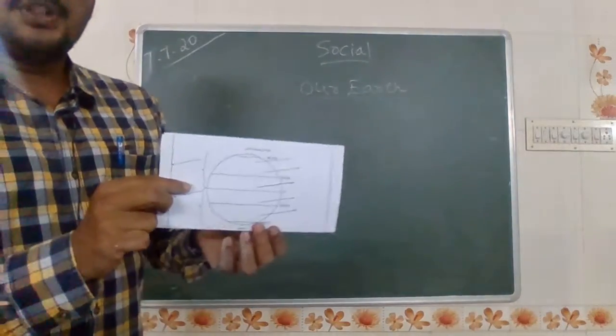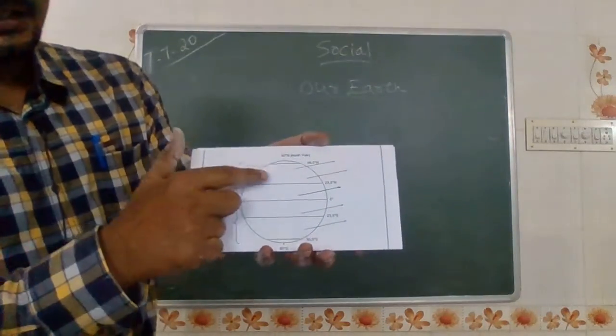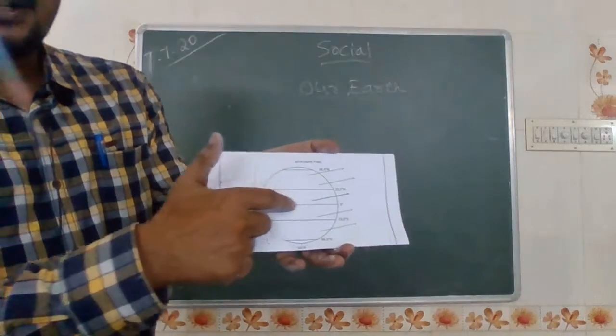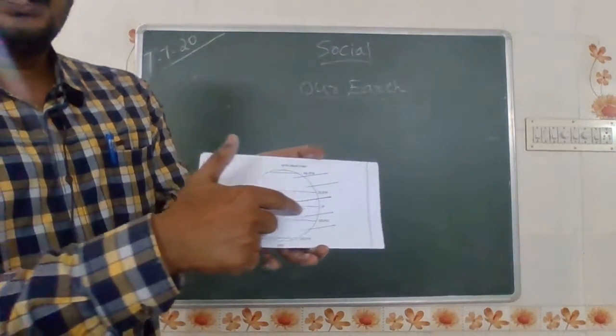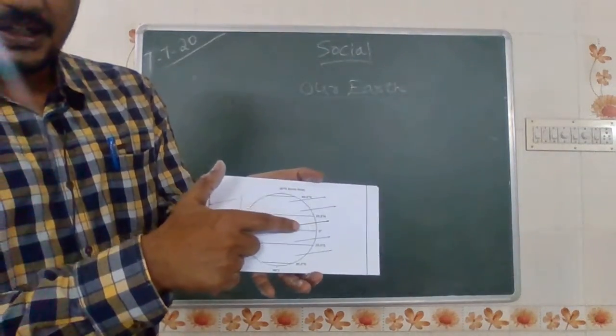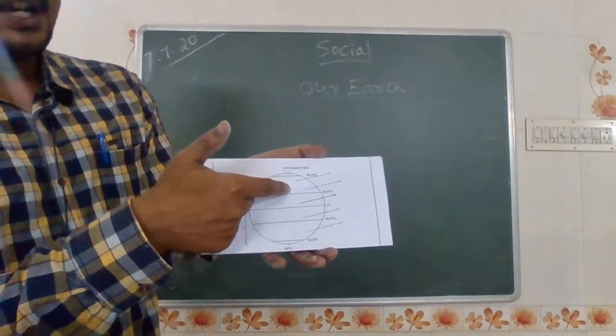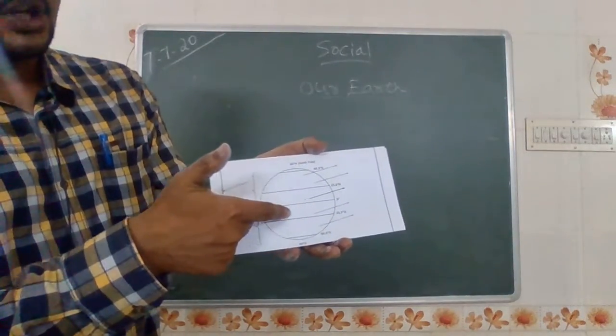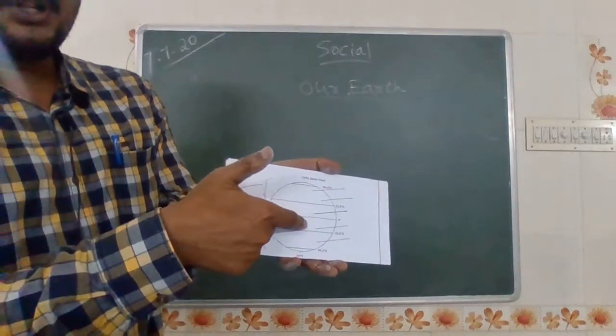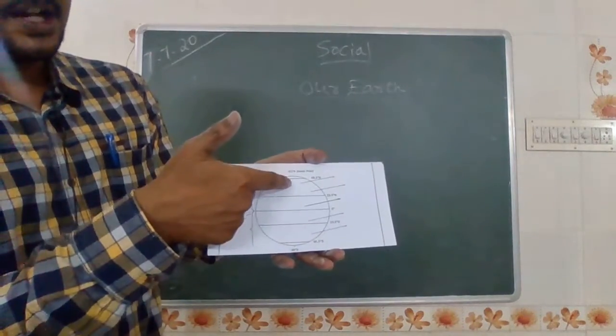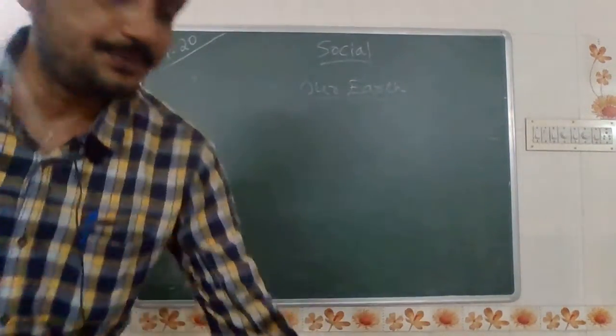Again I am showing this picture. See children, this one is the equator, the central line. The central line denotes the equator. In the upper part, the latitude is the Tropic of Cancer. And now this one is the Tropic of Capricorn. This one is the Antarctic Circle and this one is the Arctic Circle.